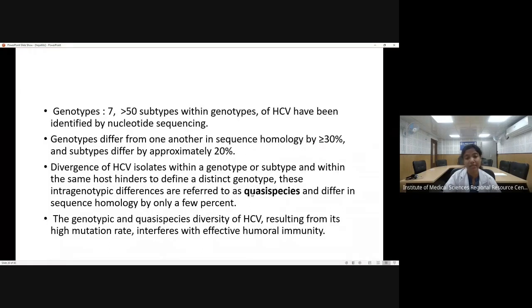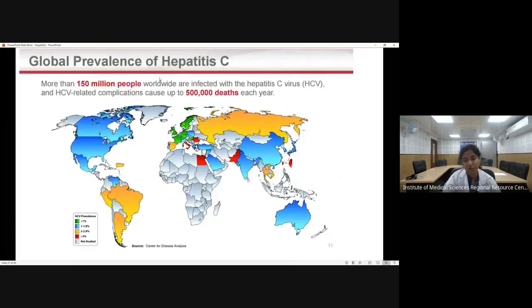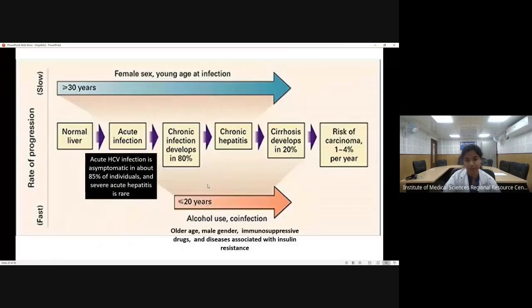And that's why hepatitis C virus is thought to be a very dreadful virus. Now, coming to the prevalence, India has got a low prevalence of about 1 to 1.9%. As a whole, hepatitis C is the least common of all the viruses. Now, what is the disease progression in case of hepatitis C?